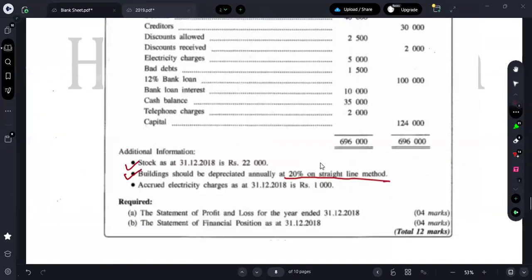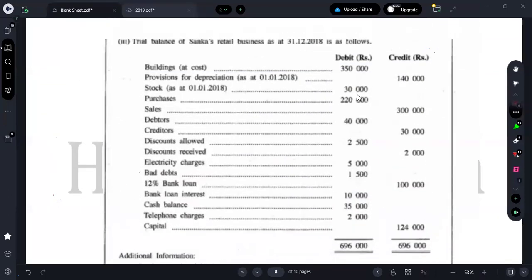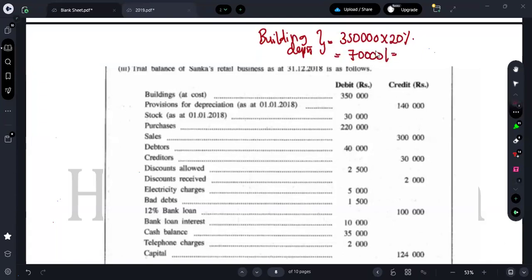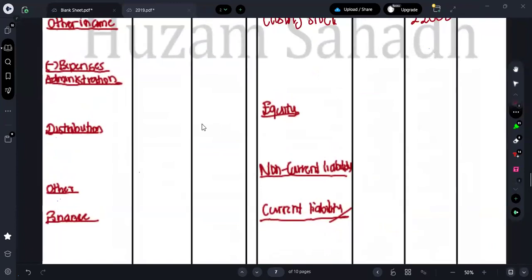So building depreciation is how many percentage? 20%, right? So for 350,000, what's the building depreciation? What's the building annual depreciation? 350,000 is the cost, into how many percentage? Into 20 percentage. So 10 percentage means 35,000, 20 percentage means what is the annual building depreciation? 70,000. So here I can put as building depreciation, amount 70,000.